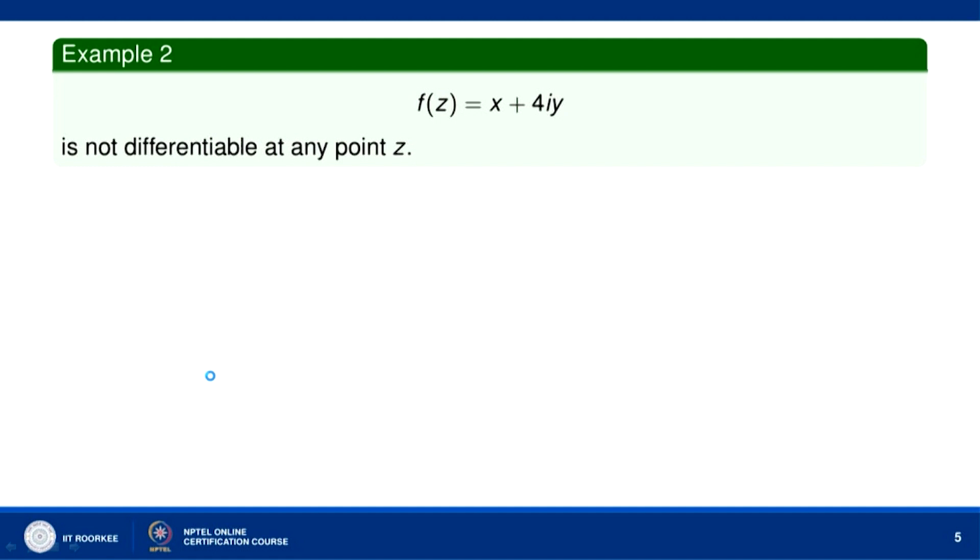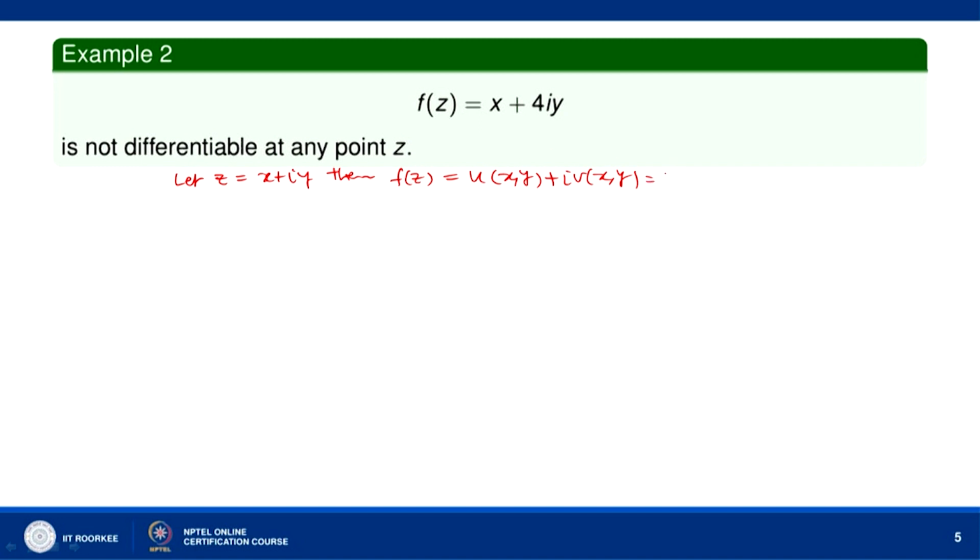Okay. So, let us take an example here, f z equal to x plus 4 i y, and show that it is not differentiable at any z. Here you can see, let z be equal to x plus i y, then f z is equal to u x y plus i v x y. u and v are the real and imaginary parts of f z.